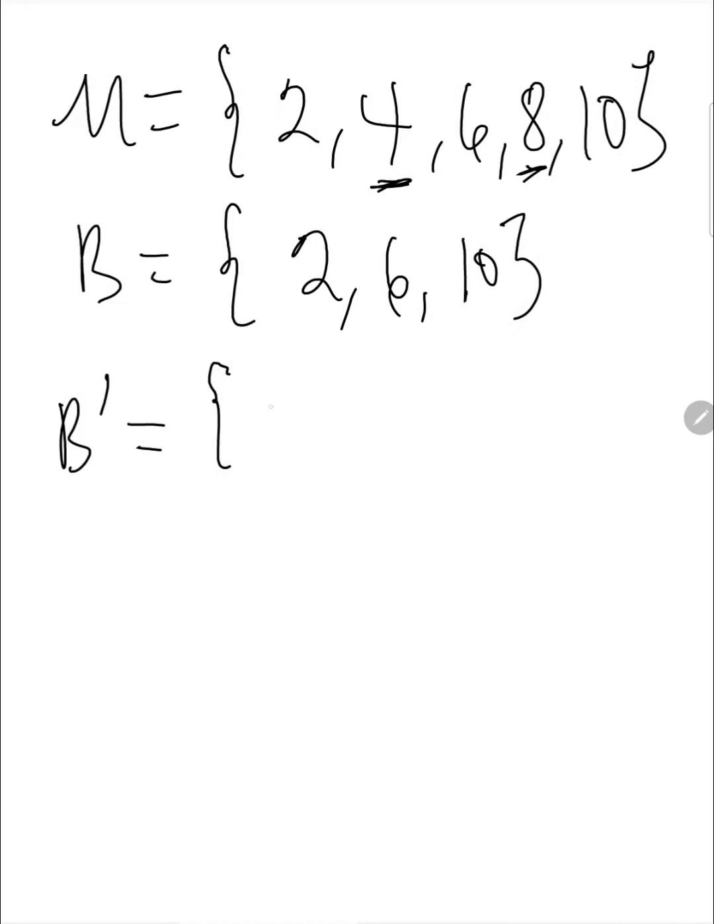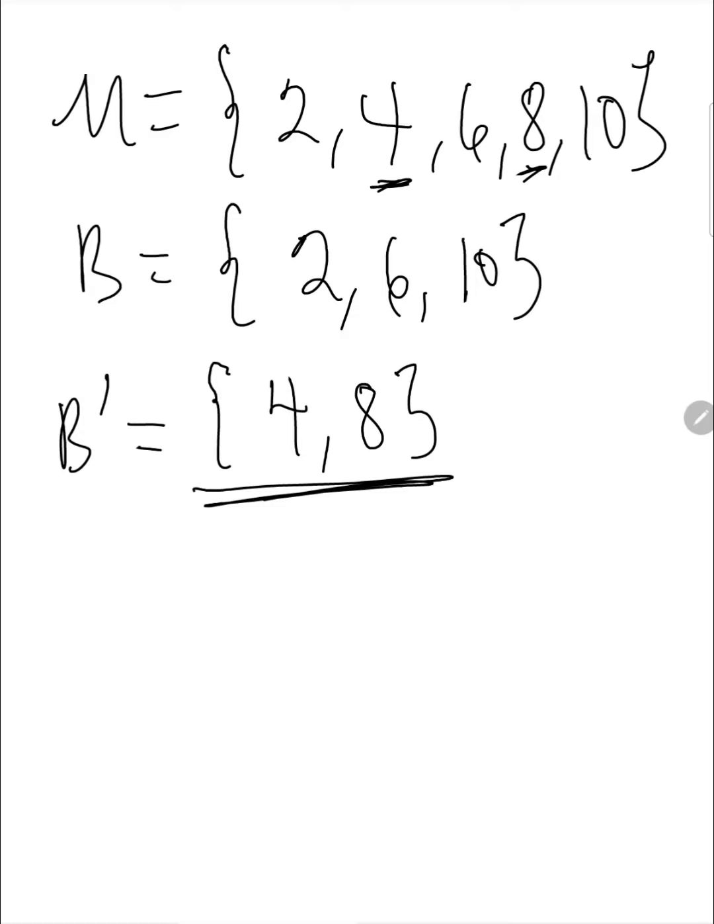So it gives us 4 and 8. Now in sets we don't use "and", we use only a comma to show the differences in numbers. So 4, 8. So this is the complement set of B.